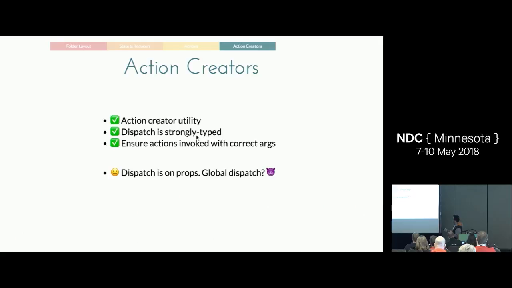One thing that's not so great about this is that you have to expose dispatch on props. So you maybe sort of caught that I wasn't using something like bind action creators or map dispatch to props. That's because you've got to do more boilerplate TypeScript stuff, and it's a lot easier just to expose dispatch. So you could be evil, and you could just do a global dispatch, and I wouldn't fault you for it because it would be easier to mock. If you're using Jest, then you just do jest.mock store, and you just pass in your dispatch mock. So that's another option.